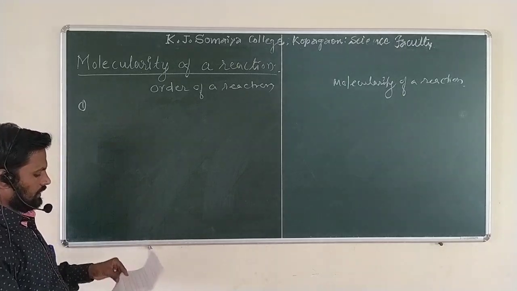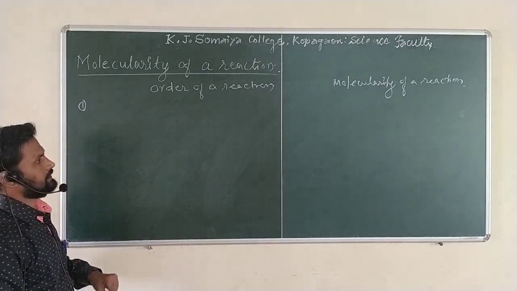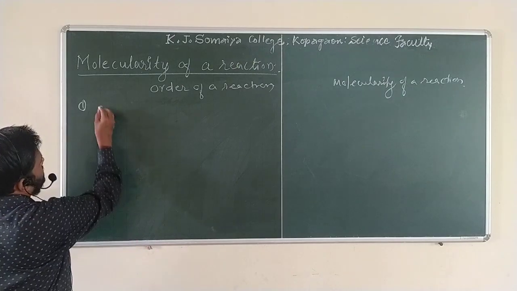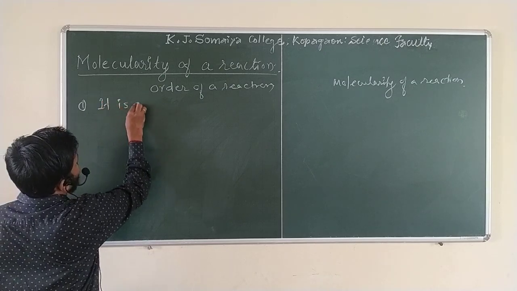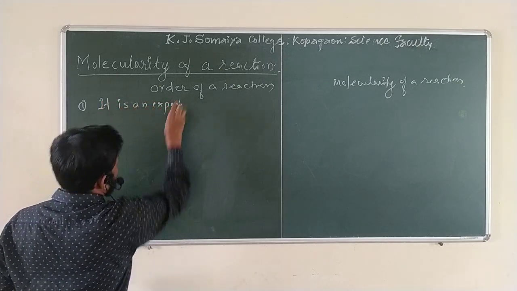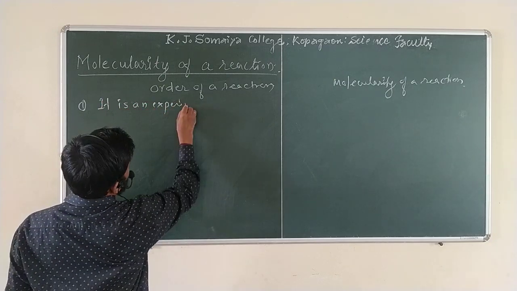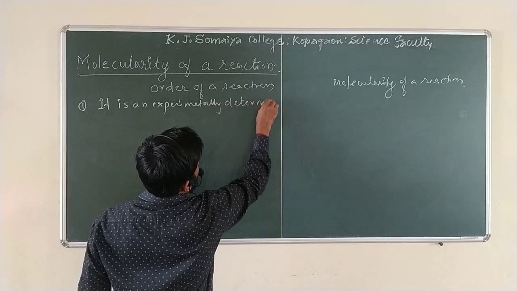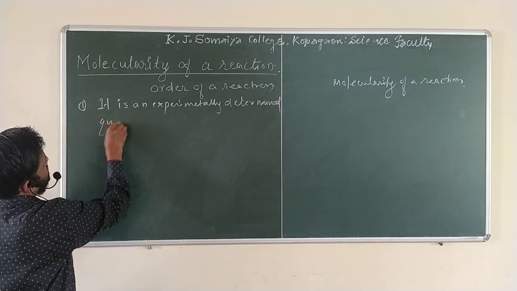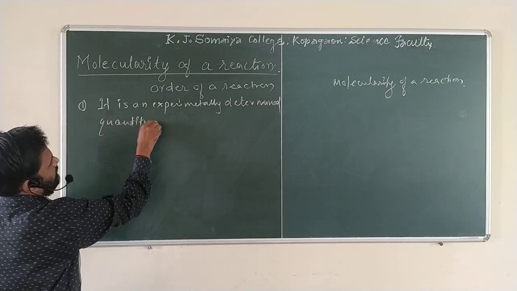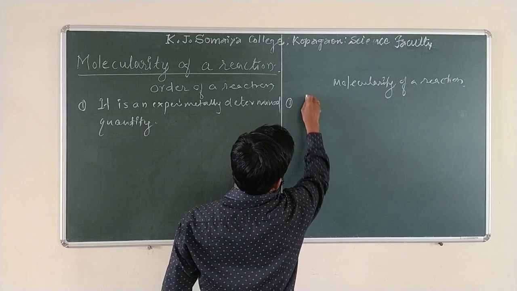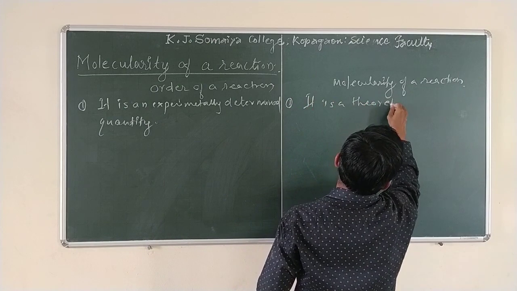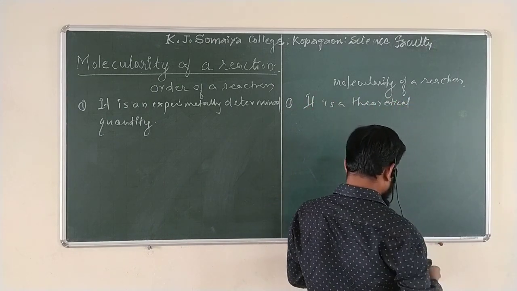The first: what is the order of a reaction? The order of a reaction, first of all, is an experimental quantity, an experimentally determined quantity. This is the first. What about the molecularity? It is a theoretical quantity, or a theoretically determined quantity.